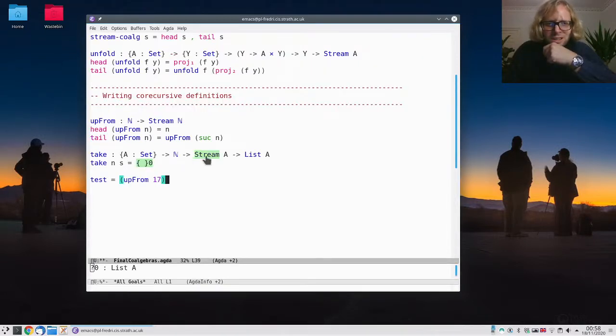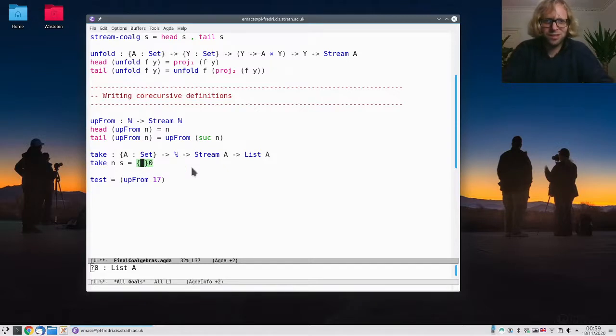Note that this function here can't be defined by the defining property of streams, right? Because that defining property gives us functions into streams. But here we want a function out of a stream. And in the same way, it can't be defined by the defining property of lists, because functions on lists are defined by pattern matching on the list. So we get functions out of the list, right? But here we want a function into a list. So we really have to define this by pattern matching on the n. It's the only thing we can do.